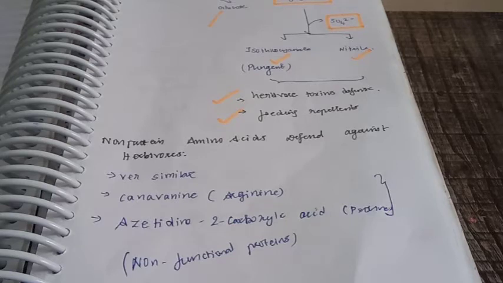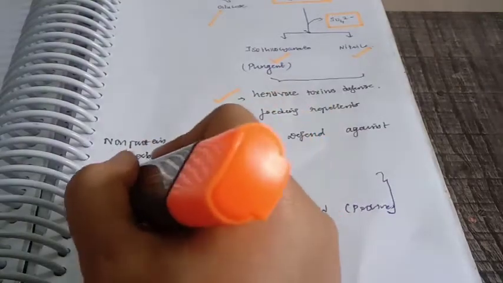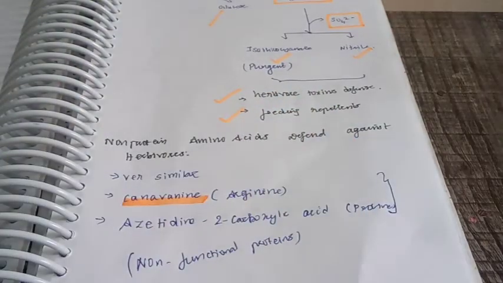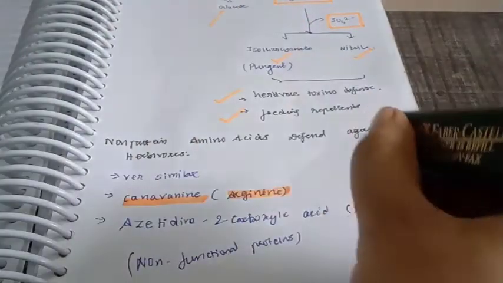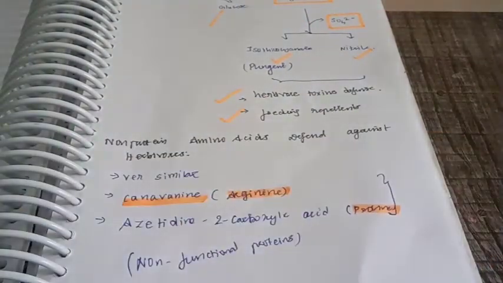They have a very similar structure to protein amino acids. Canavanine is a close analog of the amino acid arginine, and azetidine-2-carboxylic acid has the same structure as proline. These two are non-protein amino acids, and they block the synthesis and uptake of protein amino acids.